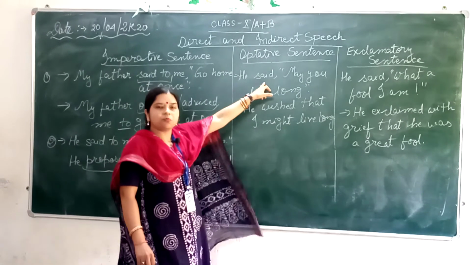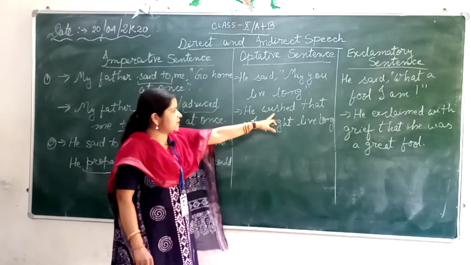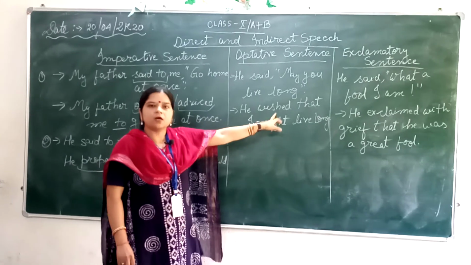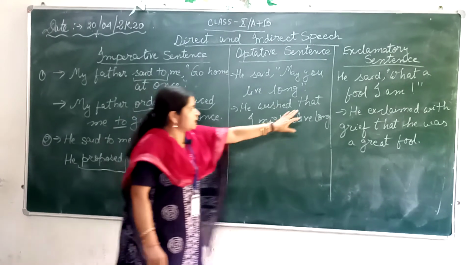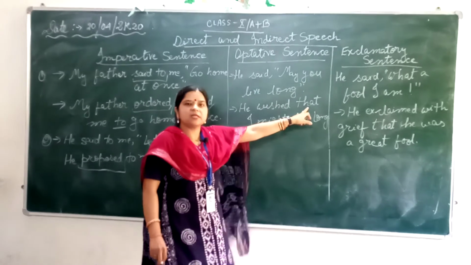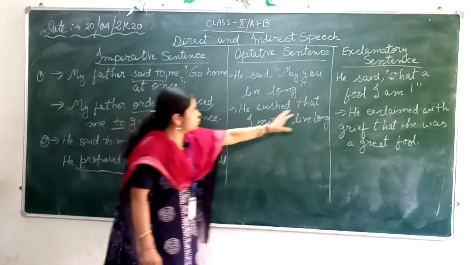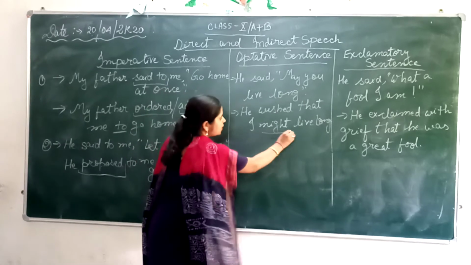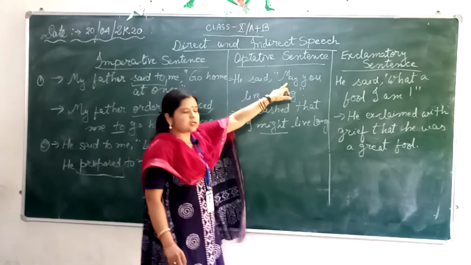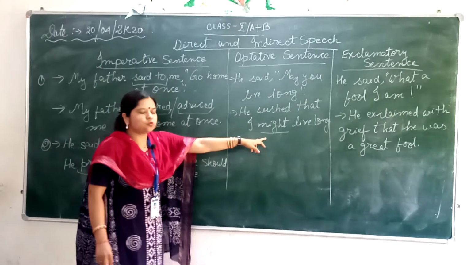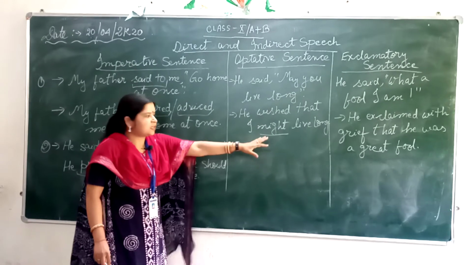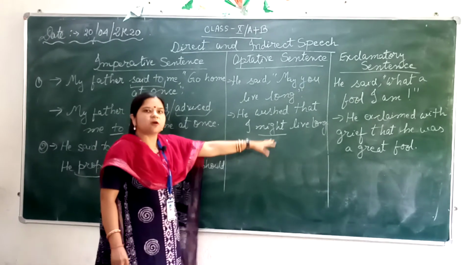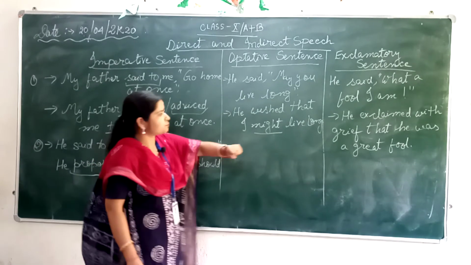Over here the reporting verb is changed into either prayed or wished. In optative sentence we will use the linker that. So he wished that I might live long. Now one thing more, the may in the direct speech will change into might in the indirect speech. That is, it will change into the past form. This rule you already know.